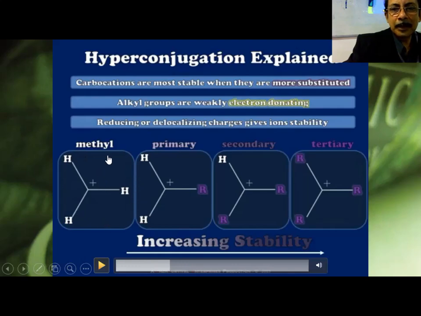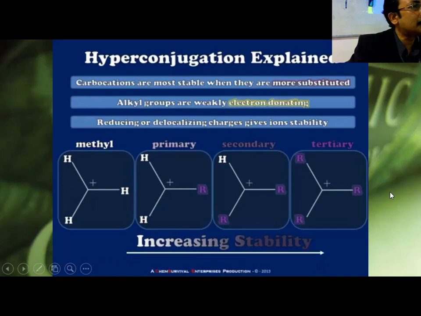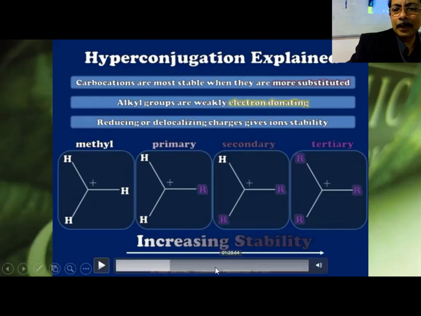So this is methyl. Primary means one hydrogen is replaced by one alkyl group. Two hydrogens replaced by two alkyl groups, it is secondary. And three hydrogens replaced by alkyl groups, it is tertiary. And the more the substitution, may not be methyl, maybe ethyl, anything. In that case, your inductive effect is increasing as well as hyperconjugation is increasing. Inductive effect and hyperconjugation most of the time work in the same direction.